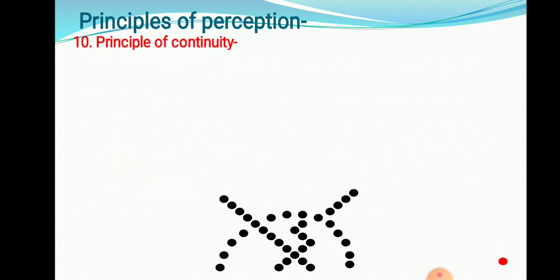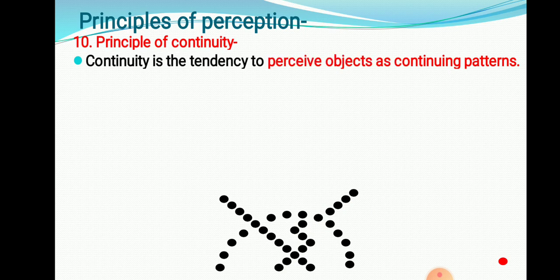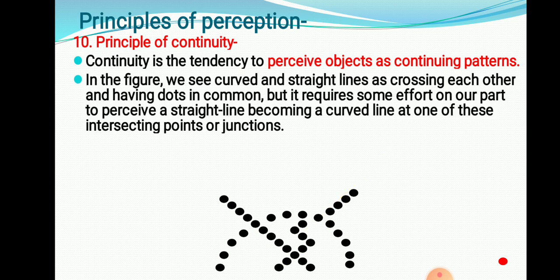Then the principle of continuity. Here you can see a half circle is there, a straight line is there, and also here is a straight line. Some changes are there in this line, but even though, we consider it as a straight line. That is the principle of continuity. Continuity is the tendency to perceive objects as a continuous pattern. This is a continuous pattern. We consider it so even though some changes and some disturbances are there. In the figure, dots are given, as I explained right now.